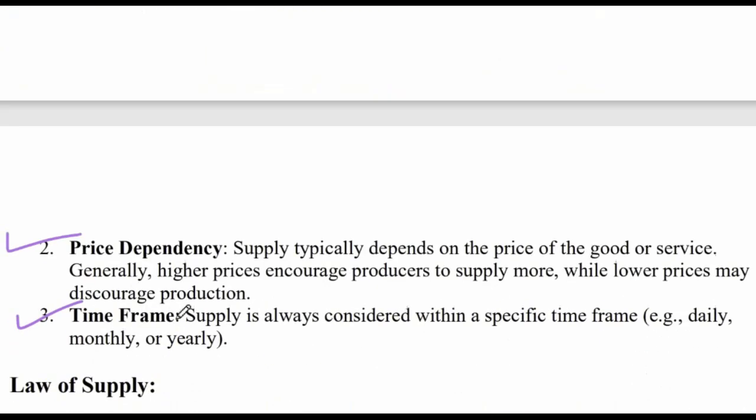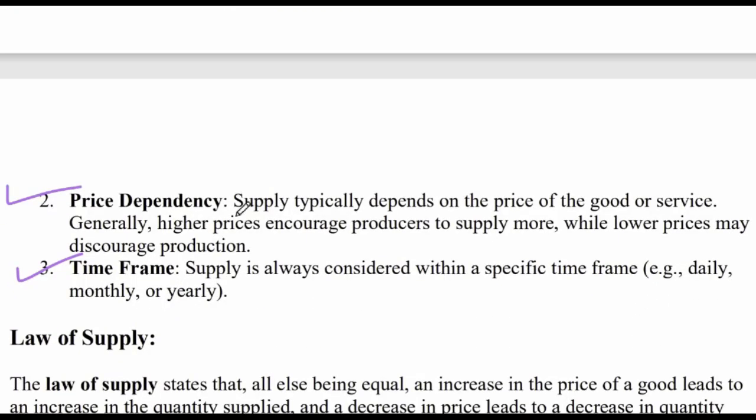Then the second is price dependency. Supply typically depends on the price of the good or service. I talked about this: as the price increases, the quantity supplied also will increase, because the producer wants to make more profit. Because the price is increasing, he'll get more profit.